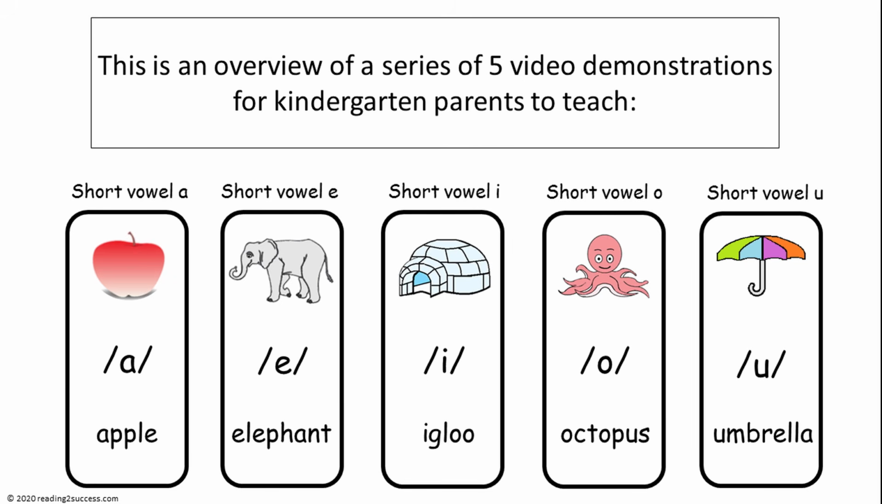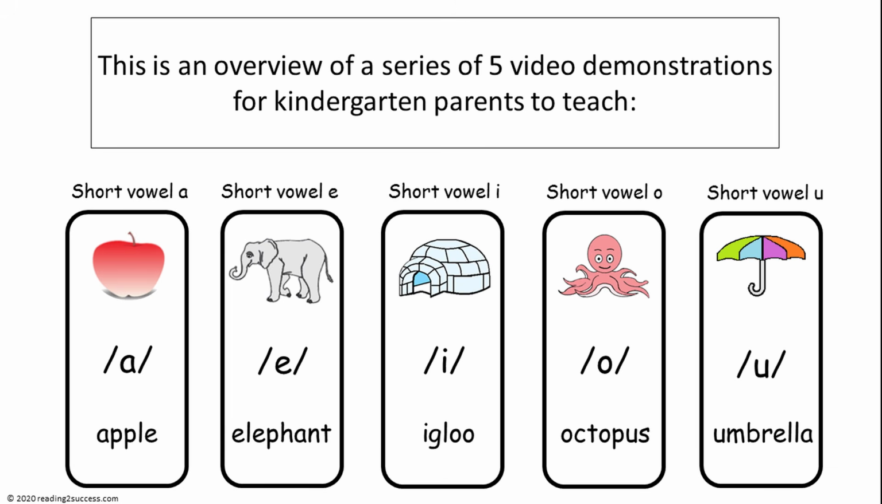This is an overview of a series of 5 video demonstrations for kindergarten parents to teach short vowel sounds. Each vowel sound has a picture that begins with its sound. Short A makes the A sound in apple.